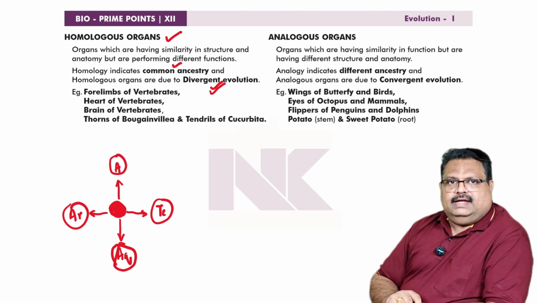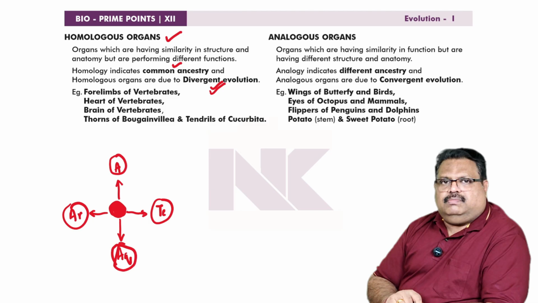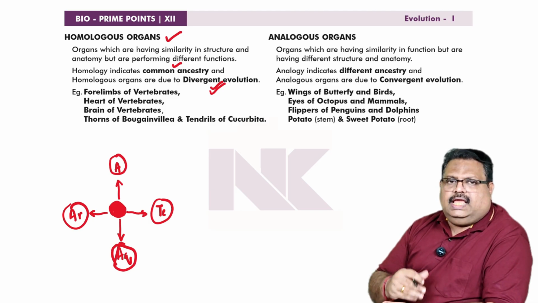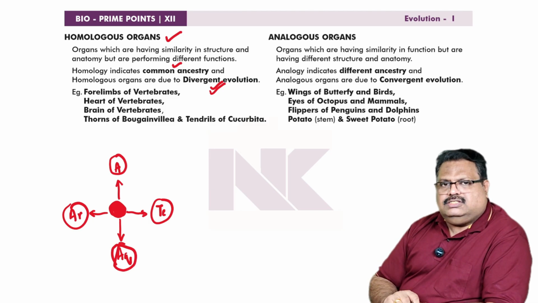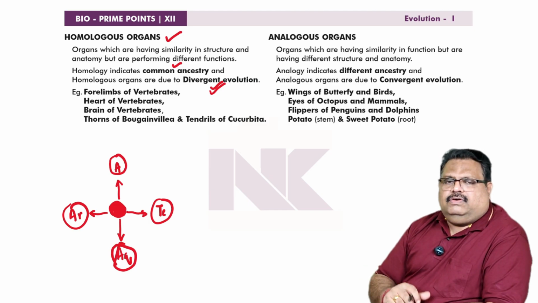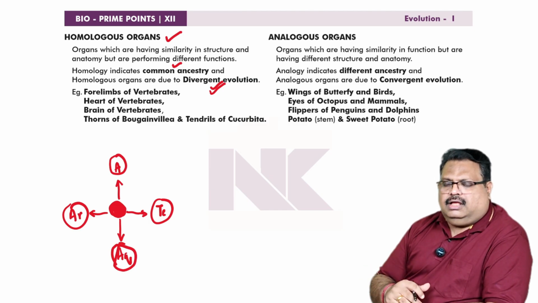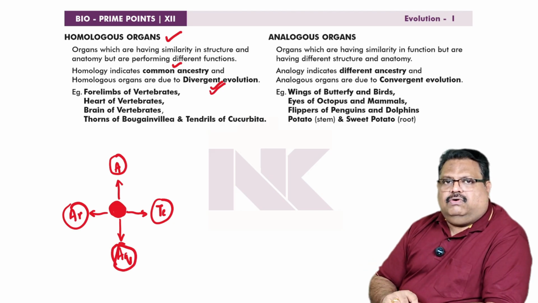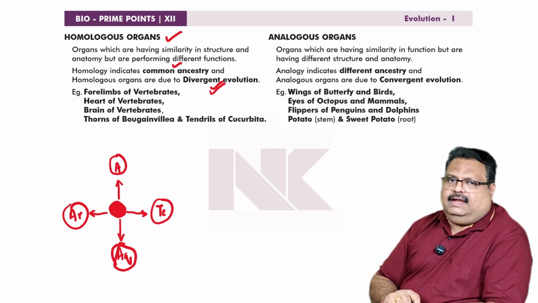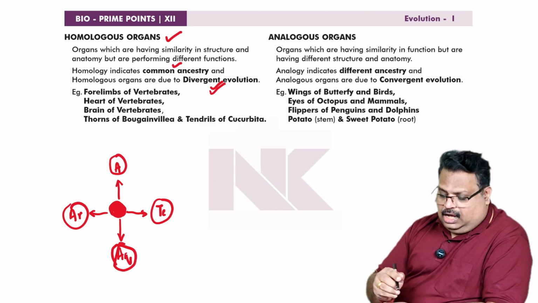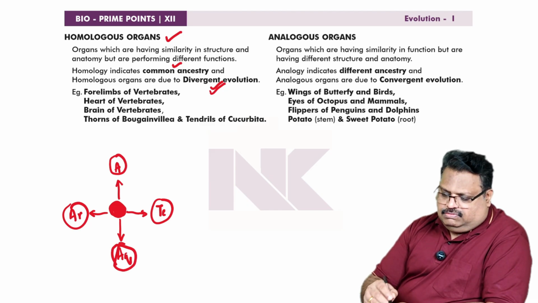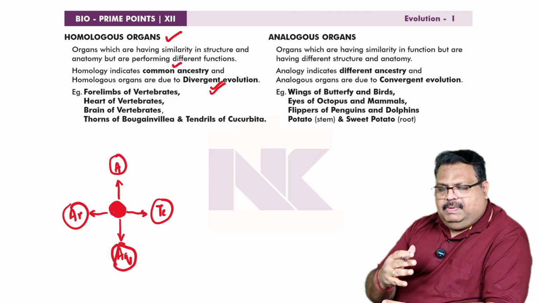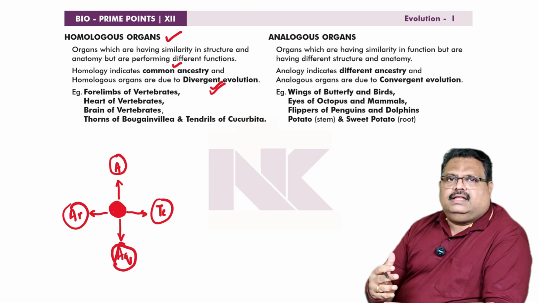So, forelimbs of vertebrates. There are different types of vertebrates, and the forelimbs of all these tetrapod vertebrates have the same composition of bones, blood vessels and muscles, but their performance is different. For example, in a reptile, the forelimbs are used for crawling. In birds, the forelimbs are modified into wings. In the horse, the cursorial mammal, the forelimbs are modified for fast running. Likewise the heart of vertebrates, the brain of vertebrates: the basic composition is the same, but their functional peculiarities are different.